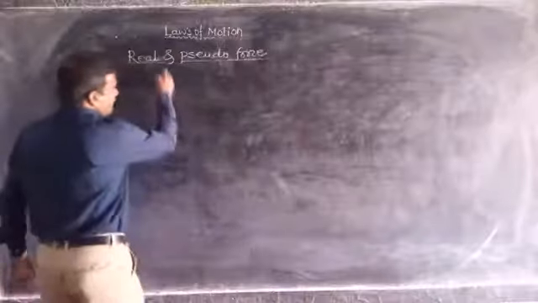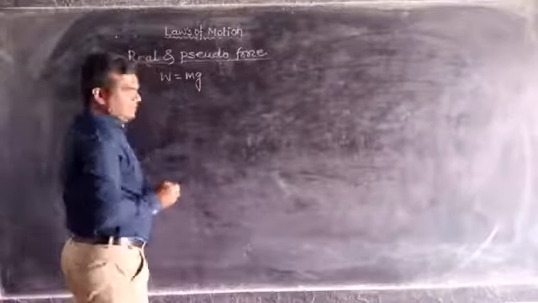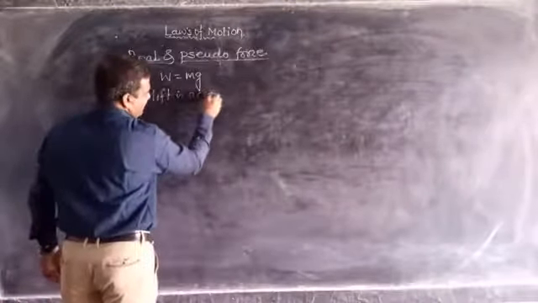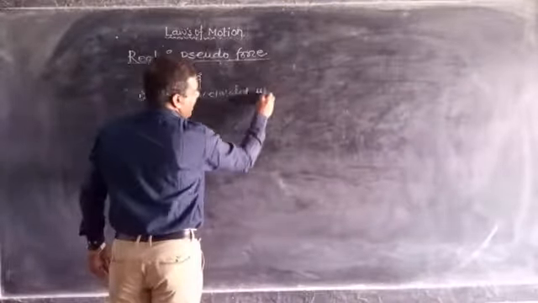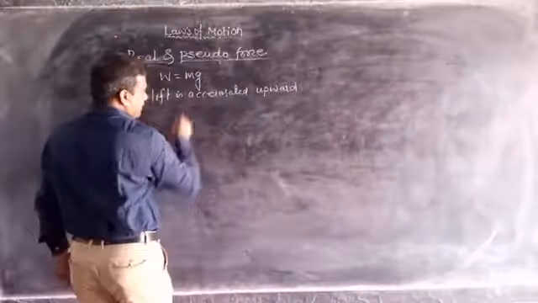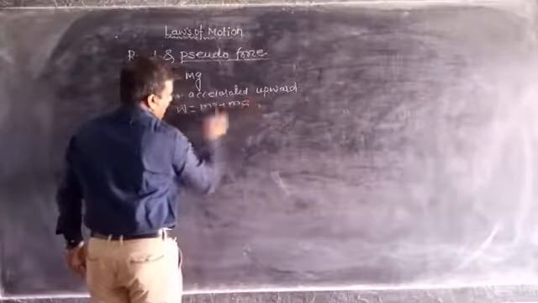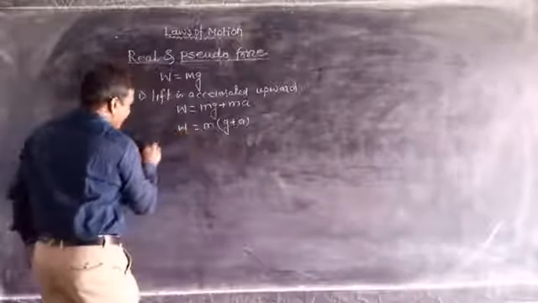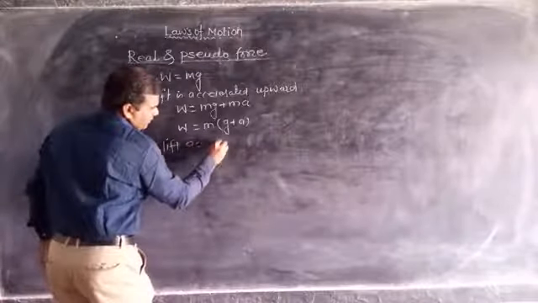The actual weight of the body is W equal to mg, when the lift is at rest. But when the lift is accelerated upward, then we feel weighted. It means that W is equal to mg plus ma. This can be written as m into g plus a.